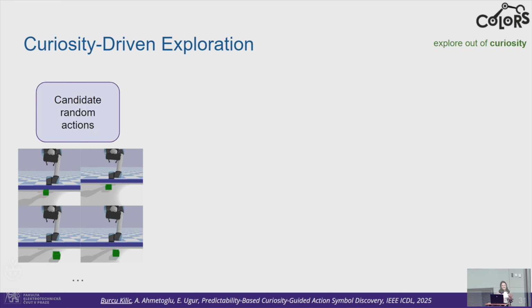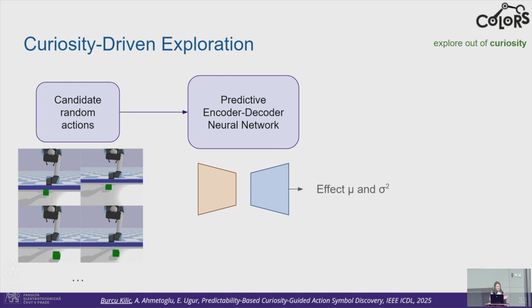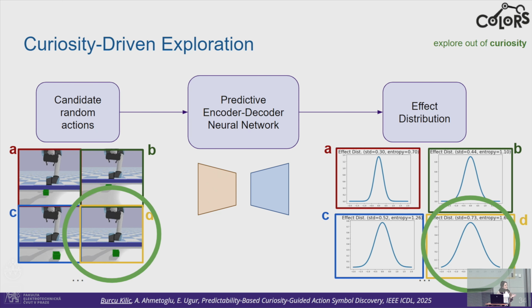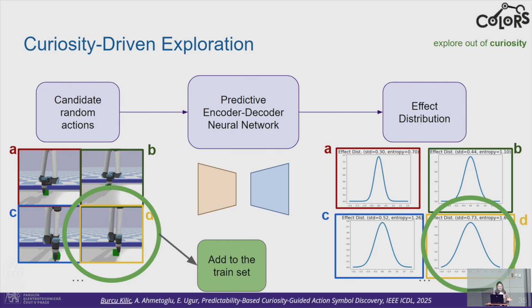We want to select efficient actions. So we pass all of these through our effect predictor neural network to find effect distributions for each action. Then we select the one with the highest entropy, because highest entropy means highest uncertainty, and we would like to add to the train set the action we are the most uncertain of.